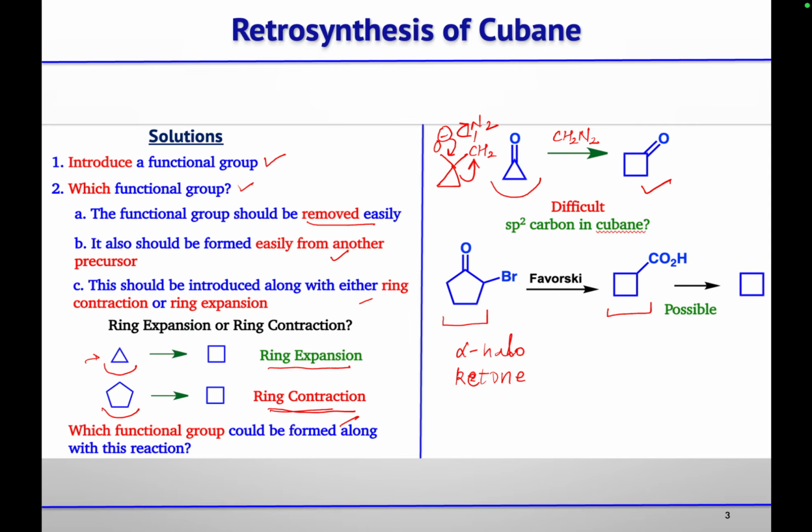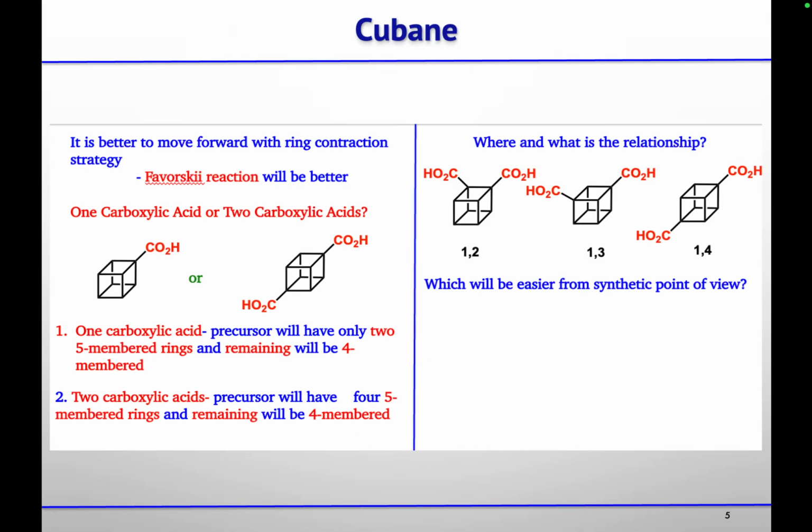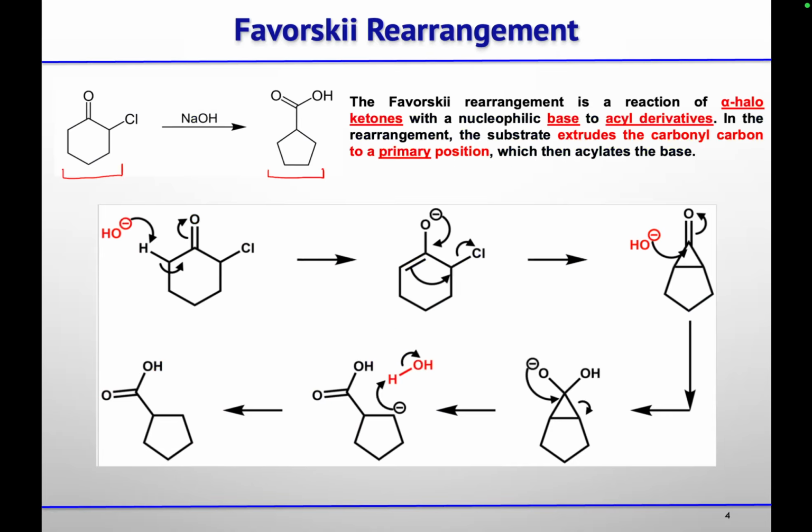Now, what is Favorsky rearrangement? Let us discuss that first. You have alpha haloketones, and in the presence of base, you are converting those alpha haloketones into carboxylic acid, but with a lesser number of carbon atoms in the ring. So the Favorsky rearrangement is the reaction of alpha haloketones with a nucleophilic base to give acyl derivatives. And in this rearrangement reaction, you will find that it extrudes the carbonyl group to the primary position.